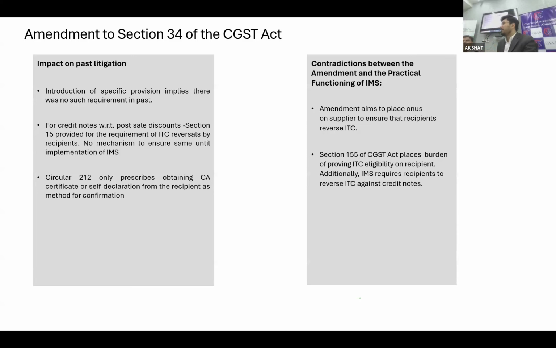Because that is something, two conditions are there, rather three conditions. First, I need to link the invoice. I need to link the credit note or discount with the main supply. Because until and unless that is there, you cannot say that it is a credit note under section 15(3)(b), right? An ad hoc discount that you give is not the post-sale discount which is eligible for section 15(3)(b). So that is the first point.